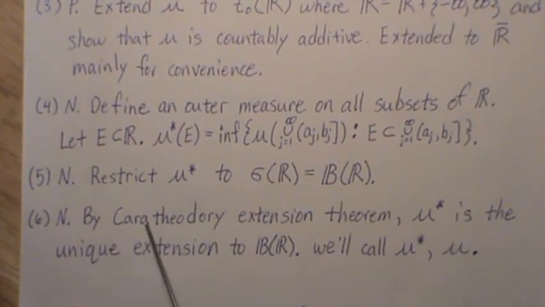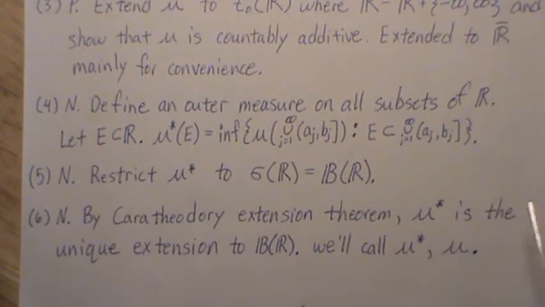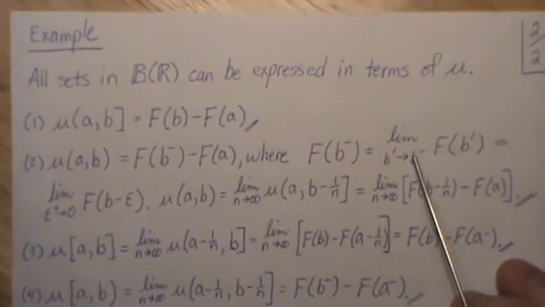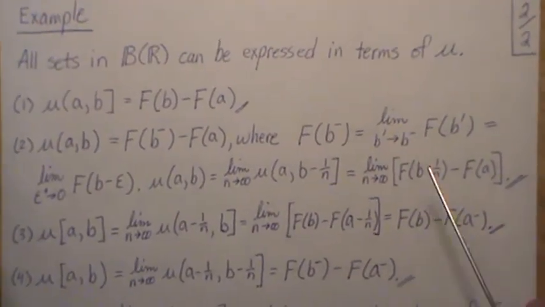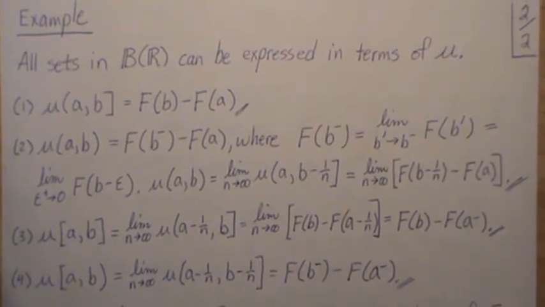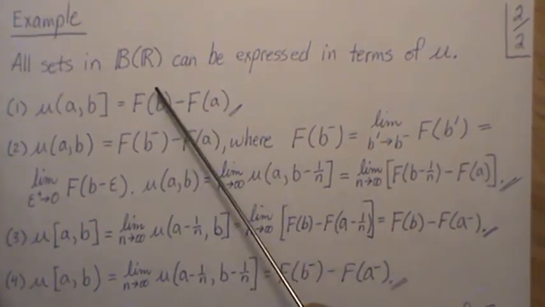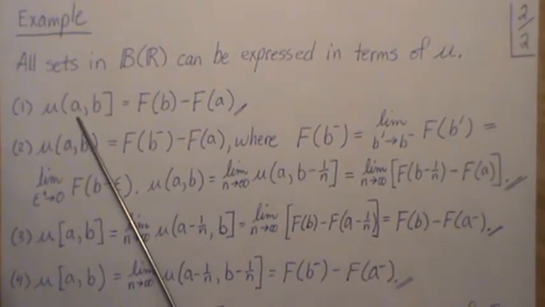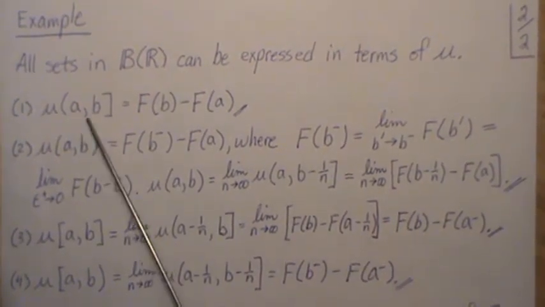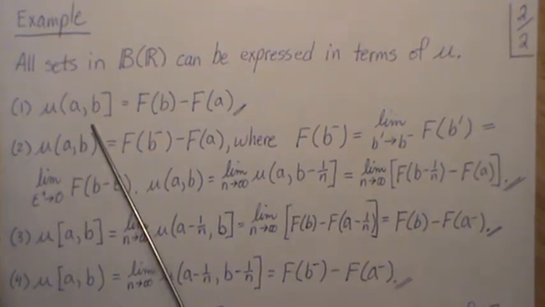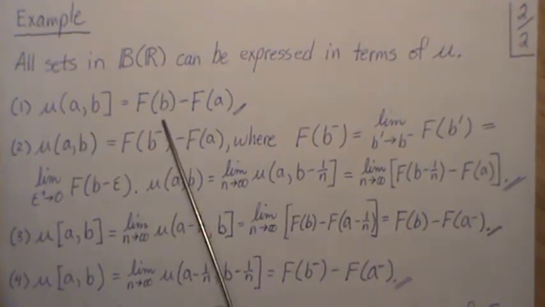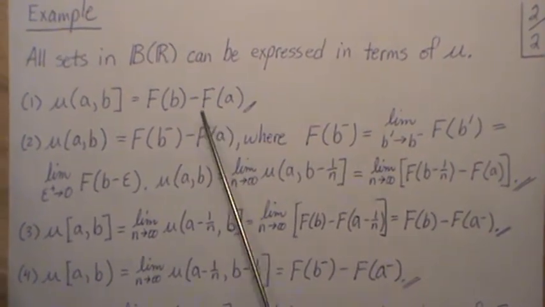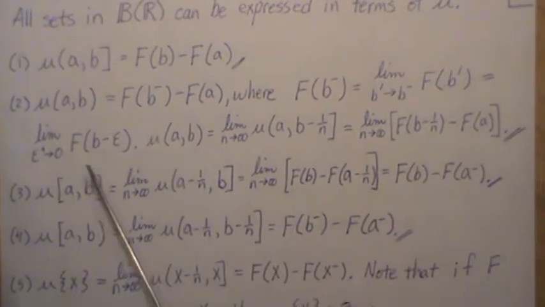And I have a theorem where we prove this step. Now let's look at some of the Lebesgue-Stieltjes measures on all types of intervals in the Borel sets. If we look at (a, b], where it's right semi-closed, the definition of Lebesgue-Stieltjes is that it's f of b minus f of a, where f is a distribution function.